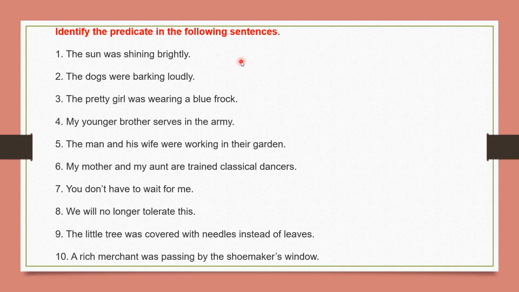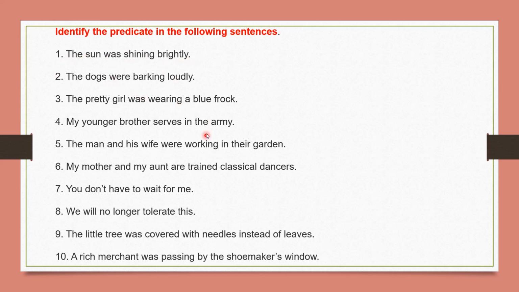If you solve these examples, you will be able to understand the predicate. Here I have given: identify the predicate. So only identify the predicate in the following sentences. These 10 sentences are given to break each sentence into two parts, the subject and predicate.